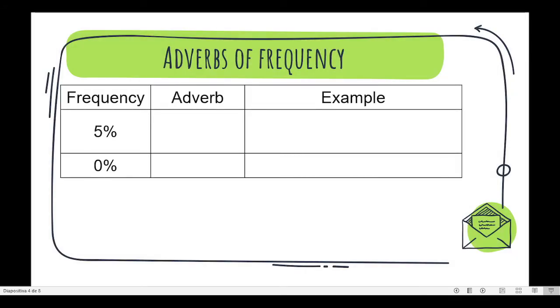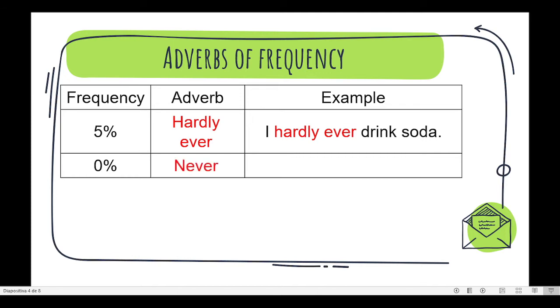Now, with 5% of frequency, we have the adverb hardly ever. For example, I hardly ever drink soda. And the last one, with 0% of frequency, it is never. For example, I never write letters.